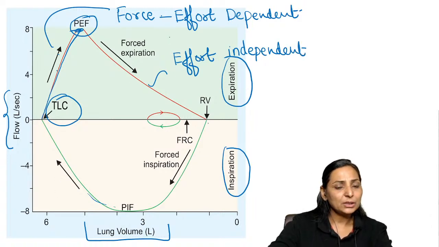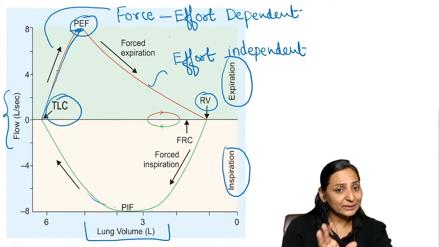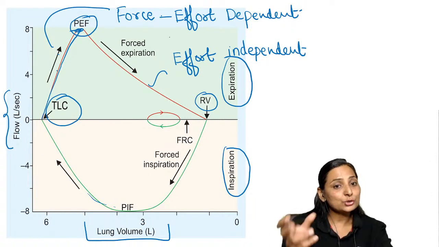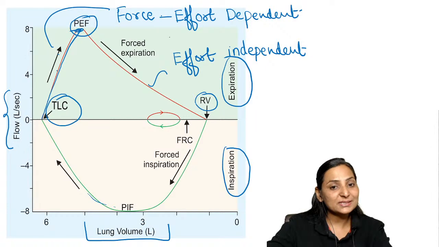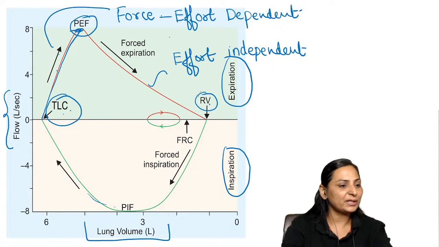Another important thing: on the extreme right is the residual volume, and the extreme left is the TLC. Remember, we don't find out TLC and RV by the spirometry procedure. We have taken this to show you on the graph because this comes as a calculation-based question. So you should know which point will be RV and which point will be our TLC, right? So, effort dependent and effort independent portion.